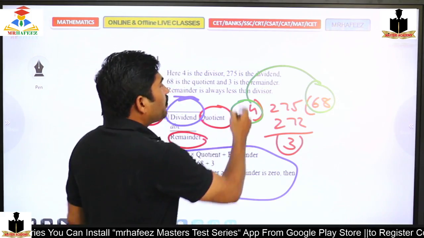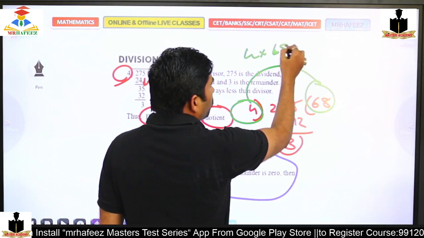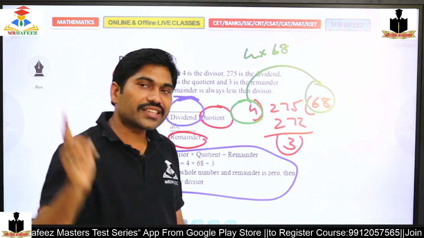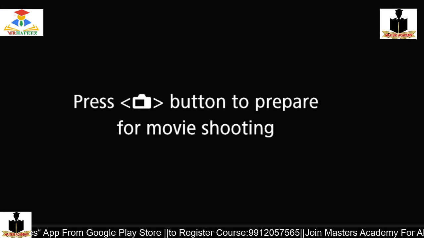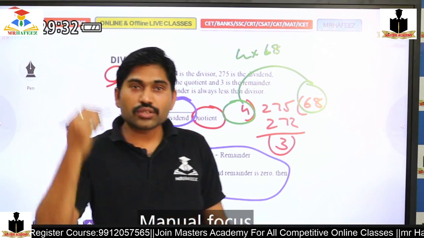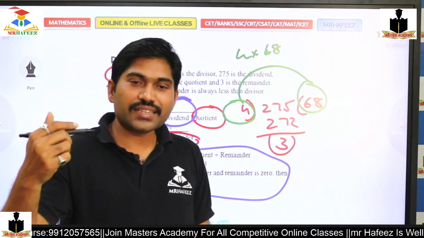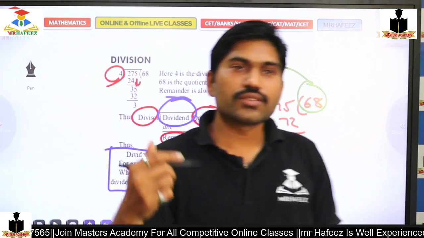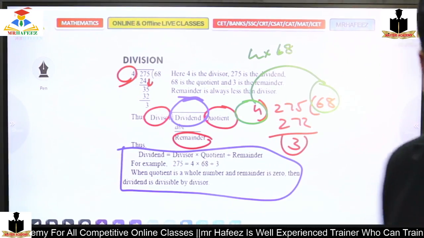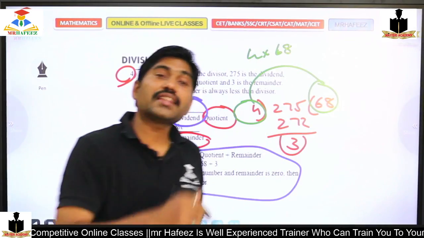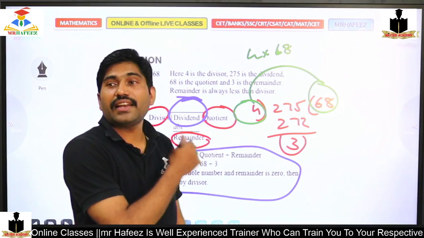So multiply 4 times 68. 68 doubled is 136, doubled again is 272, because doubling twice is 4 times. And the difference is very simple: the difference is nothing but the remainder, which here is 3.